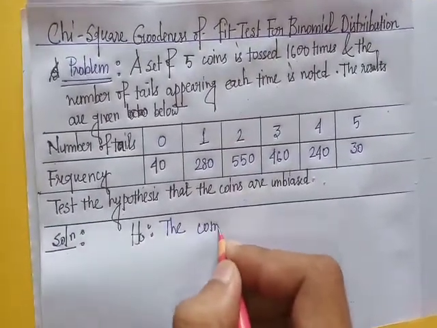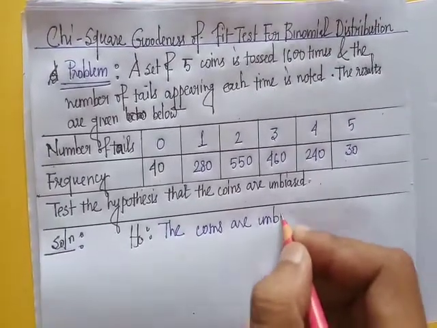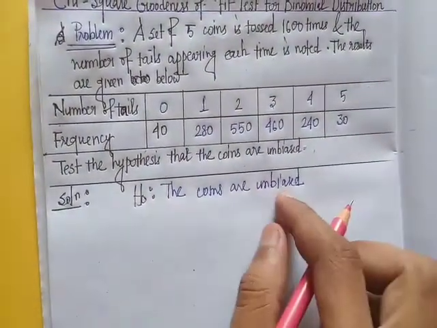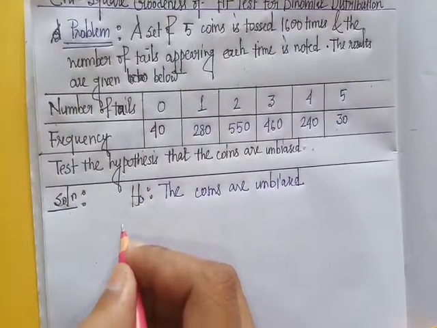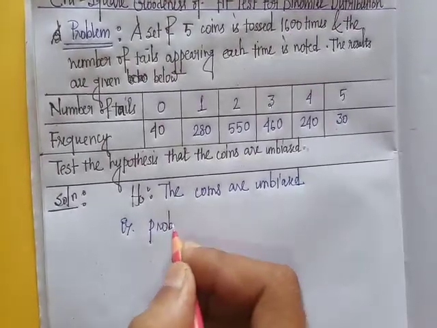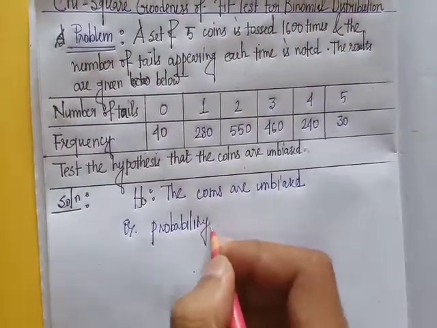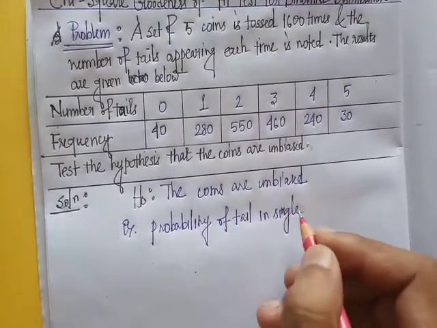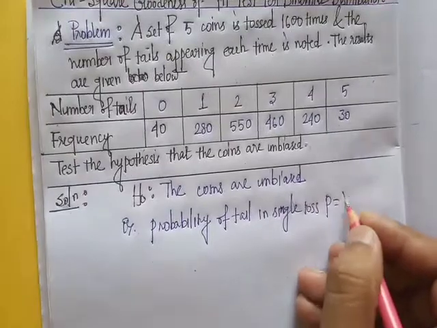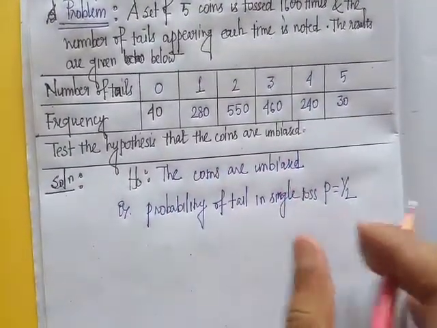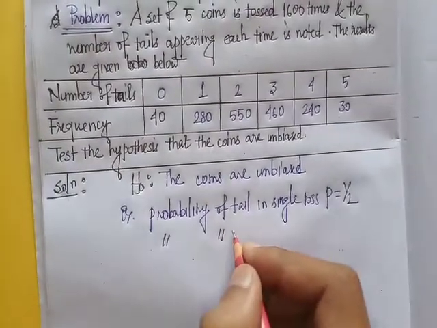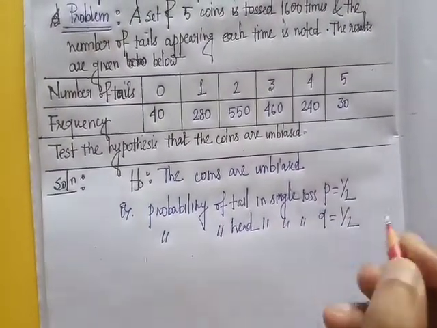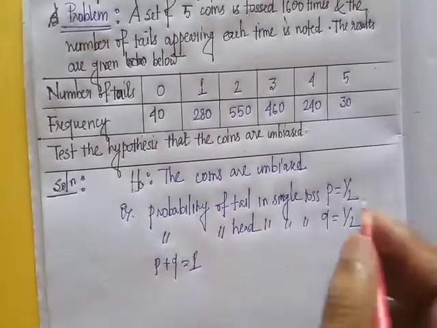The coins are unbiased means the probability of tail in a single toss, P, equal to half, and similarly the probability of head in a single toss, this is Q, also equal to half, and P plus Q equal to 1, that is half plus half equal to 1.